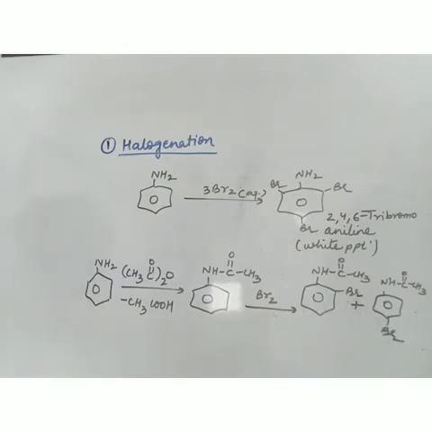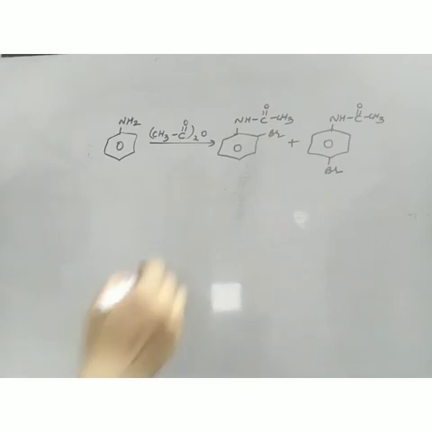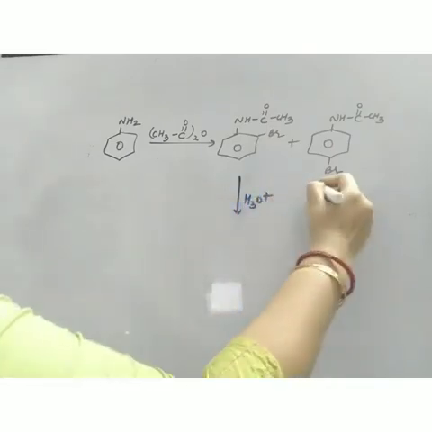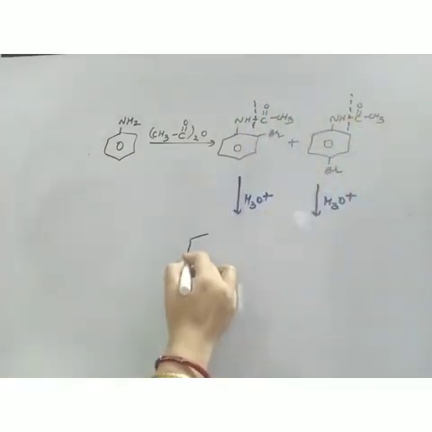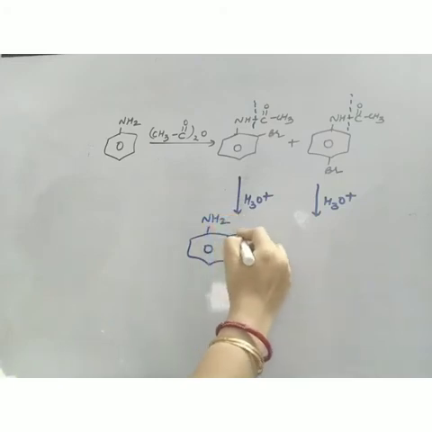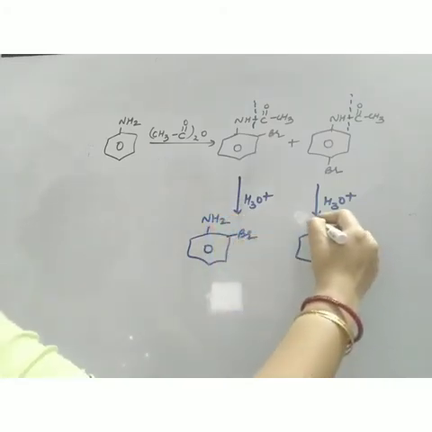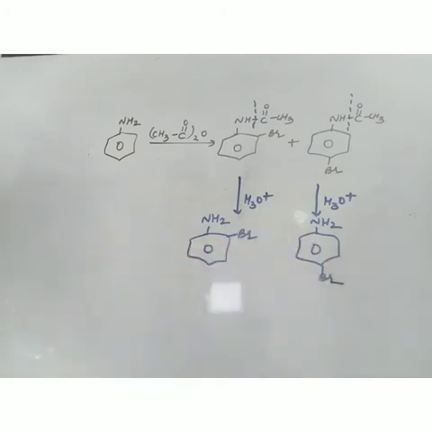But the main problem is again we have to change this NHCOCH3 group into the NH2 group. So hydrolysis is done. If hydrolysis is done, the bond will break and you will get ortho bromoaniline and para bromoaniline like this. So this is how your halogenation occurs. First protection is done, afterwards bromination is done and it is subjected to hydrolysis. Now the second is nitration.